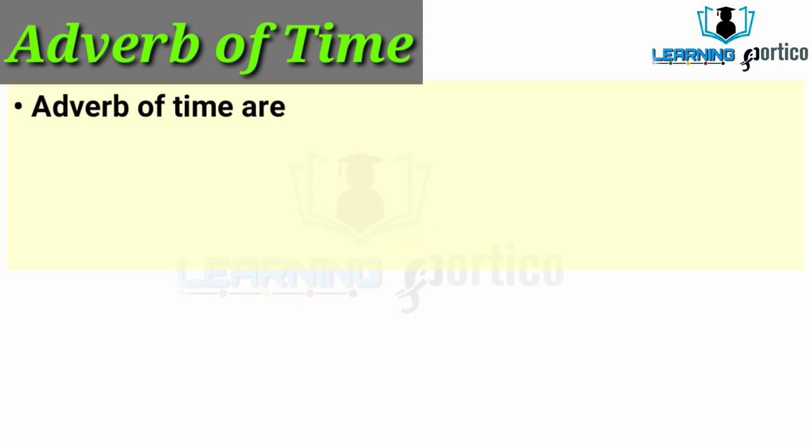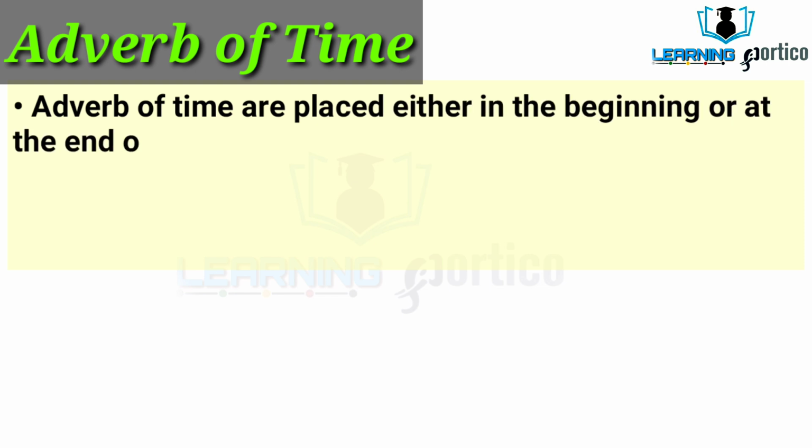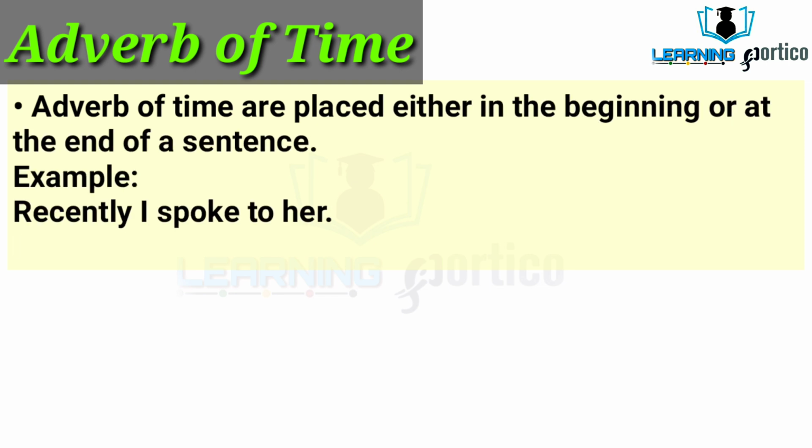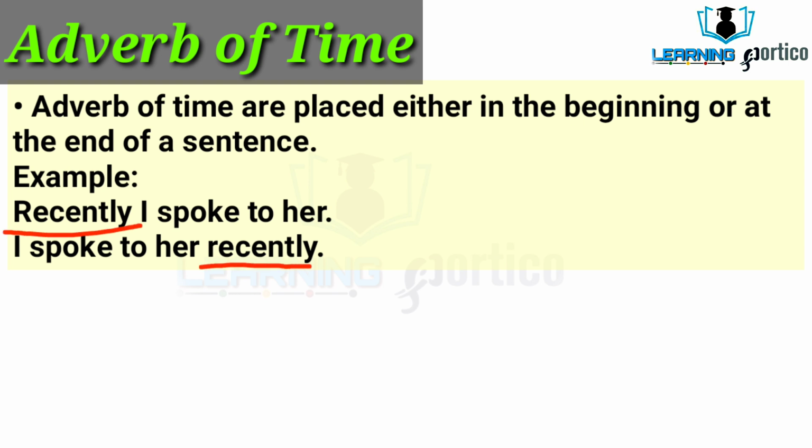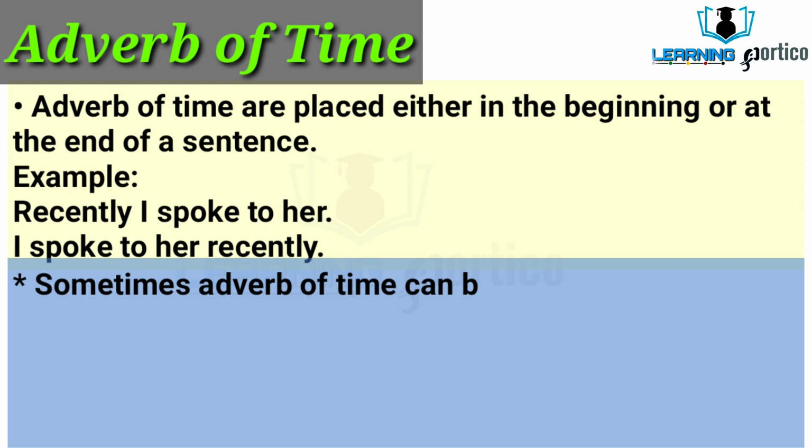Adverbs of time are placed either in the beginning or at the end of the sentence. Let us understand through example. Recently I spoke to her. I spoke to her recently. The meaning of both sentences is the same, but in the first one the adverb is used at the beginning of the sentence, whereas in the second sentence the adverb is used at the end of the sentence.